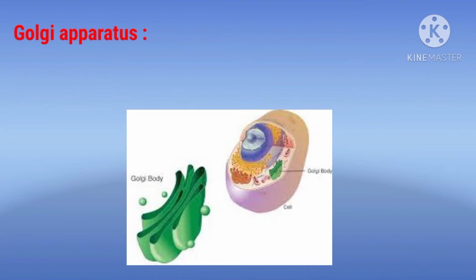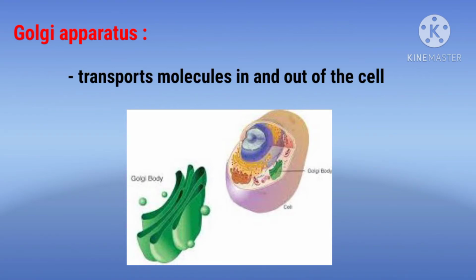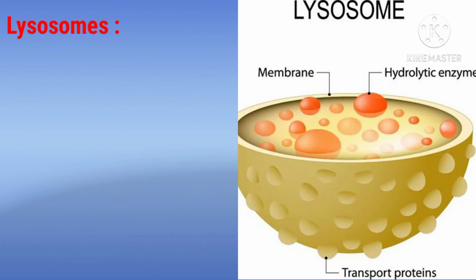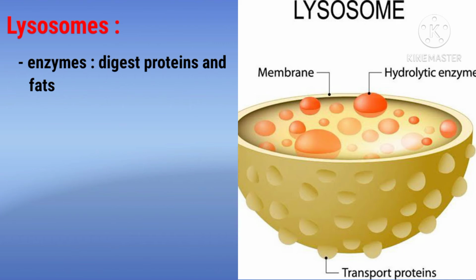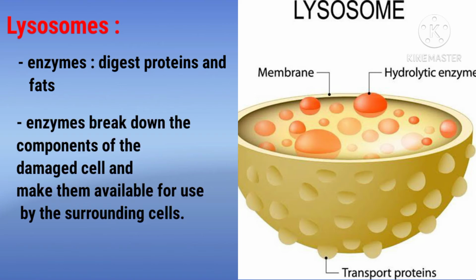Then the molecules are transported in and out of the cell by the Golgi apparatus. Next is lysosome. Lysosome contains enzymes which digest the proteins and fats. When a cell gets damaged, the lysosomal enzymes are released, and the released enzymes break down the components of the damaged cells and make them available for use by the surrounding cells.